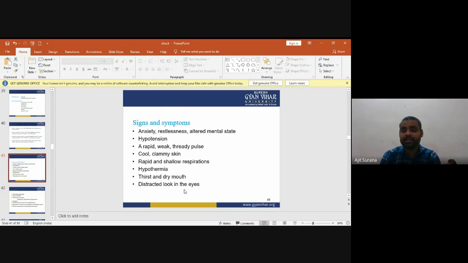They may cause anxiety, restlessness, altered mental state. Hypotension may occur, with a rapid, weak, thready pulse, cool, clammy skin. Rapid and shallow respiration may occur, hypothermia, thirst and dry mouth, and distracted looks in the eyes. These are the signs and symptoms of hypovolemic shock.